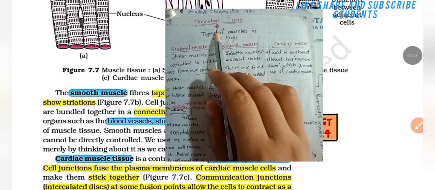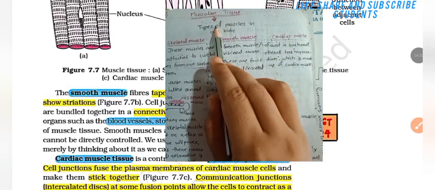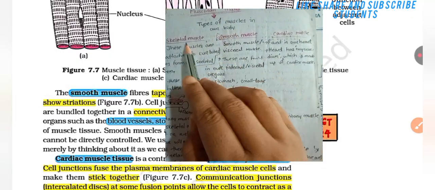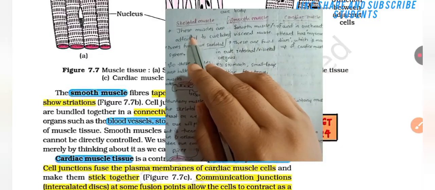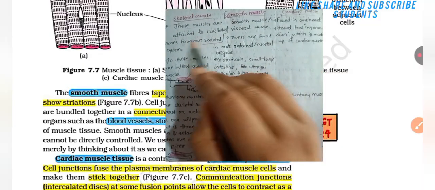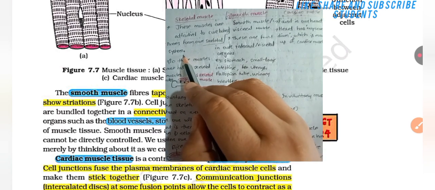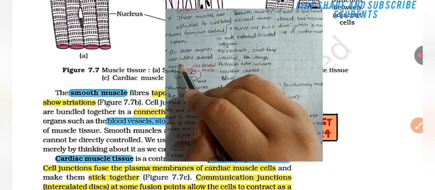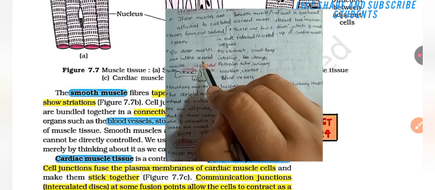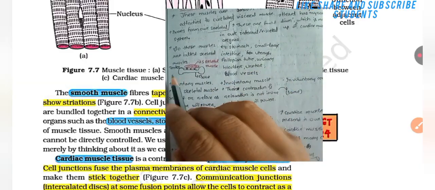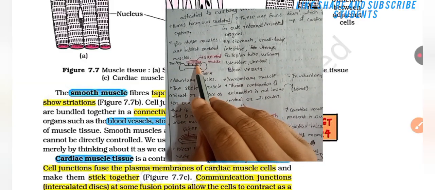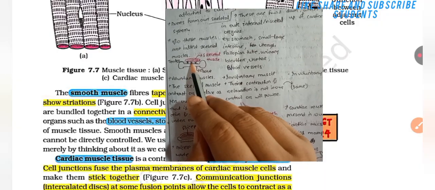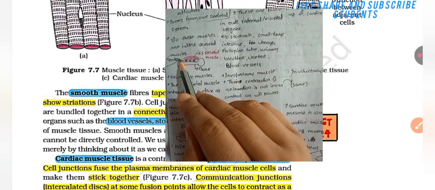Let's revise it quickly from the note. Muscular tissue, the types of muscle in our body. There are three types: skeletal muscle, smooth muscle, cardiac muscle. Skeletal muscles are attached to the bones of our skeletal system, so these muscles are called skeletal muscles. The tendon is present between skeletal muscle and bone.